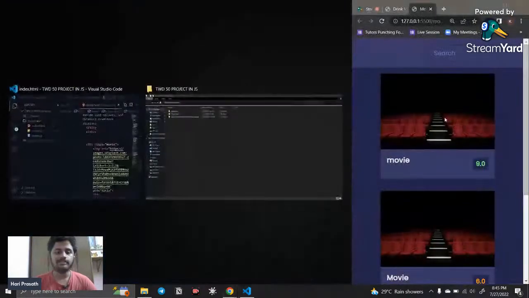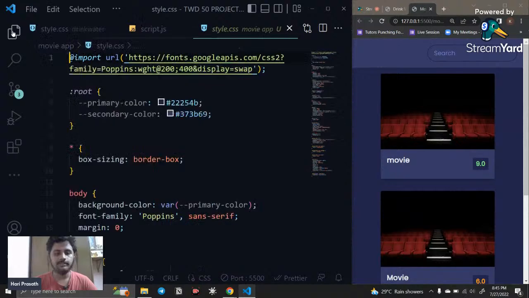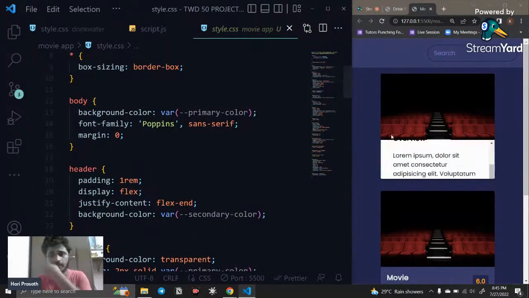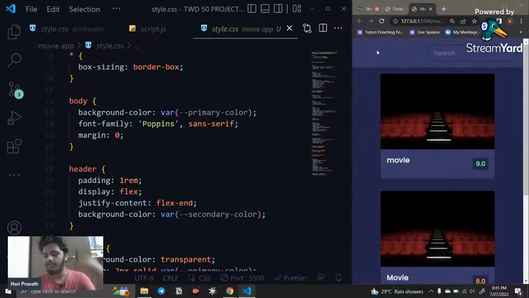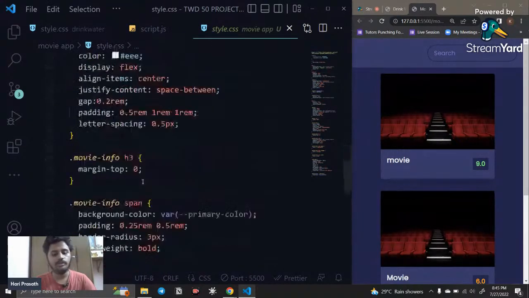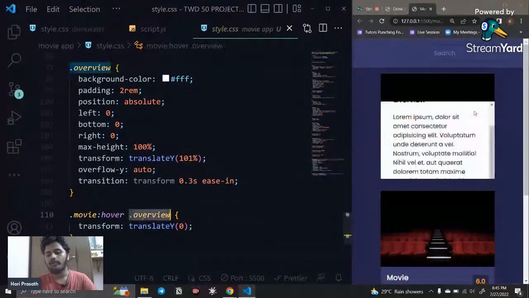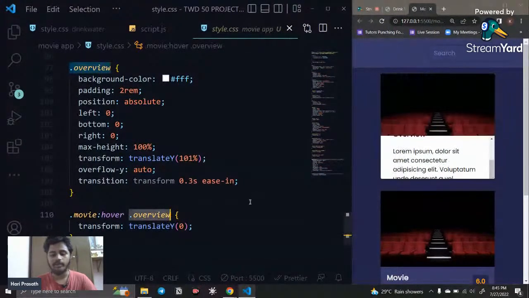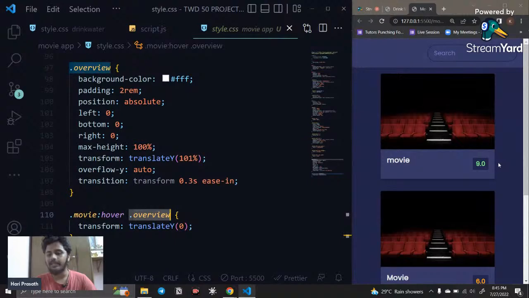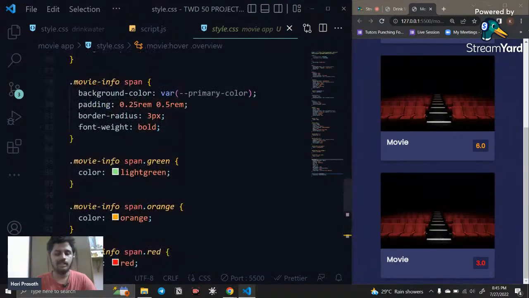And in the CSS, if you look into the CSS, we created the design alignment, we changed a background color, we created a navbar, and everything is done. And the thing you need to notice here is that we created a hover effect, right? This hover effect is responsible for the hovering, and you can see a color change: green, orange and red. This is the logic I mentioned, right? So this logic comes from here.